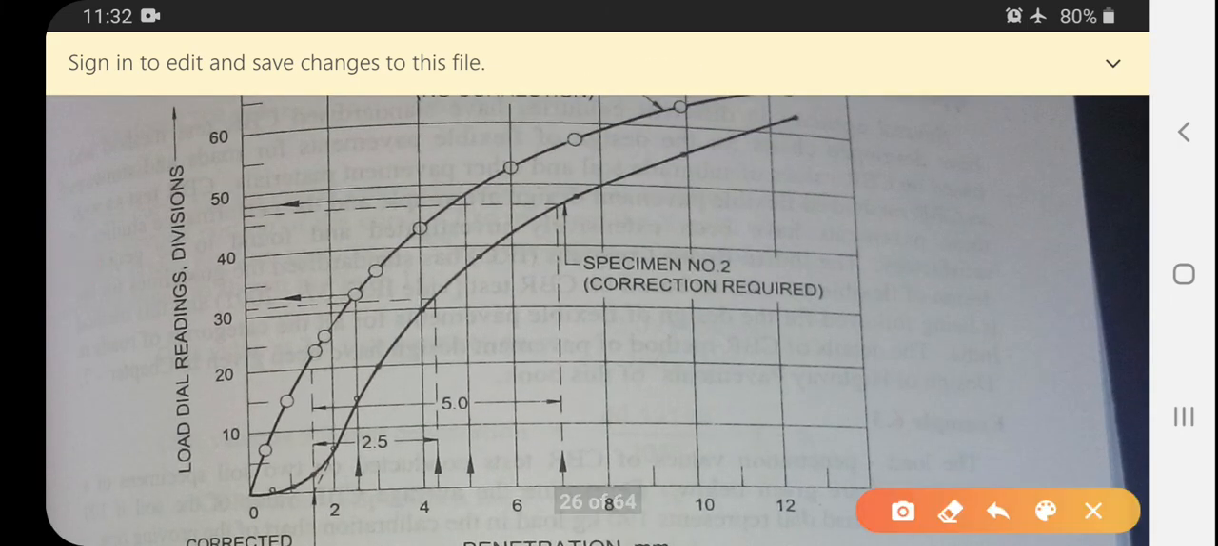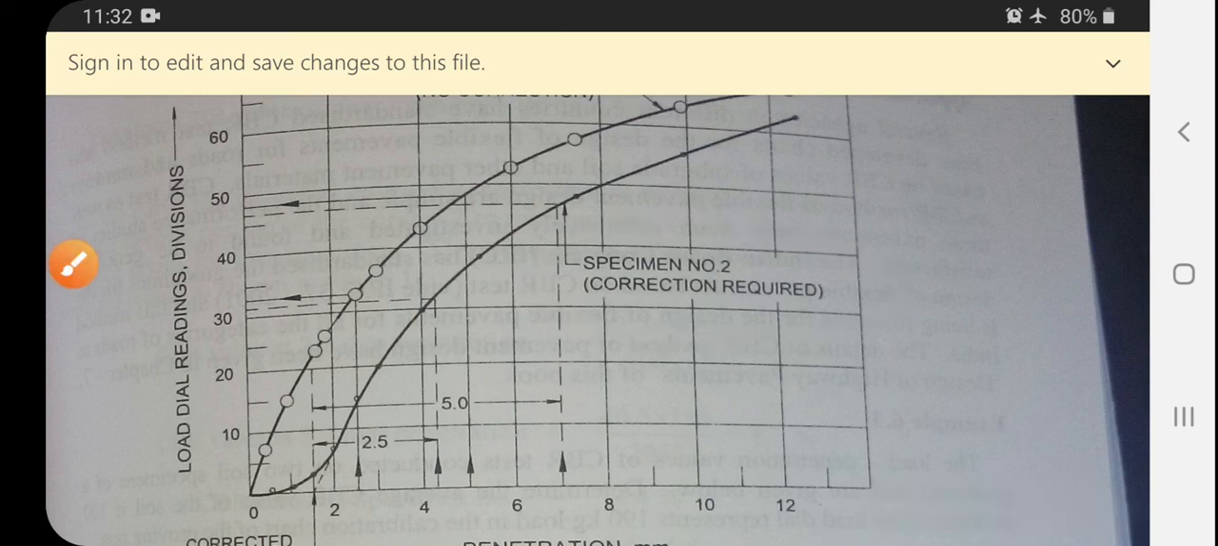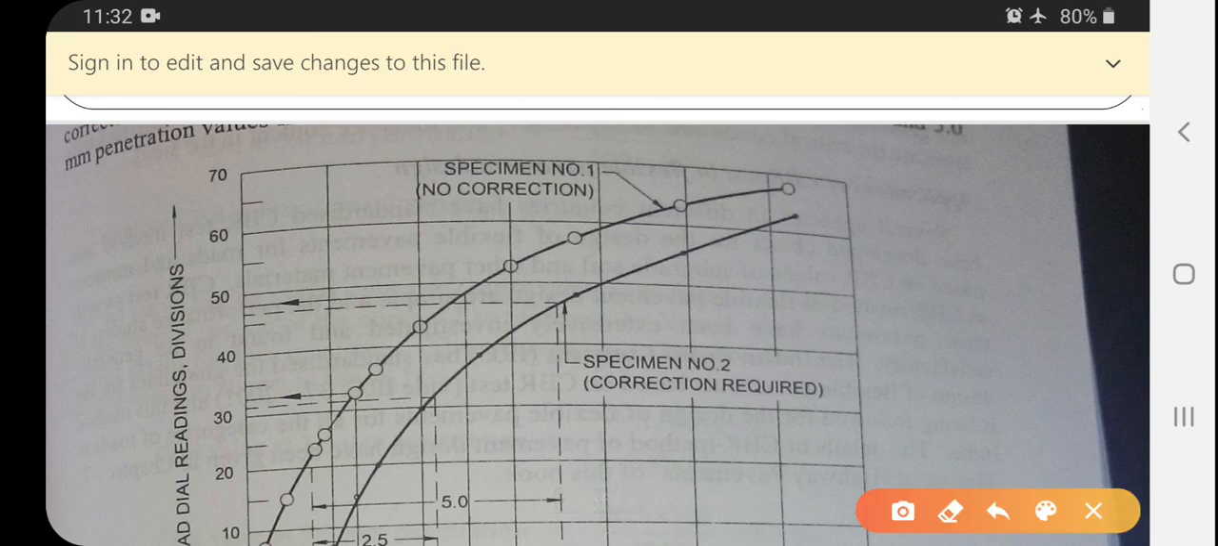So specimen 2 requires correction. Here, specimen 1 needs no correction, meaning a gradual increase.